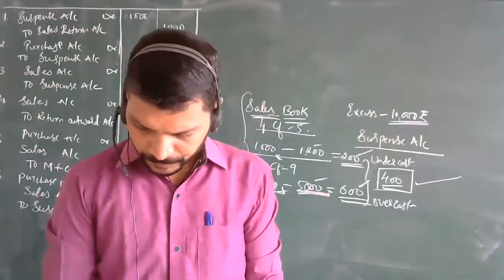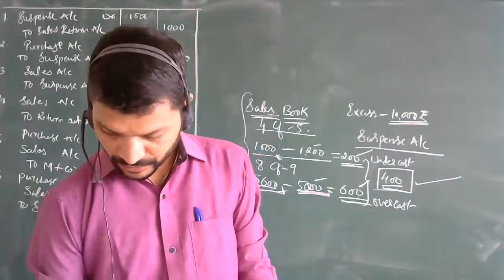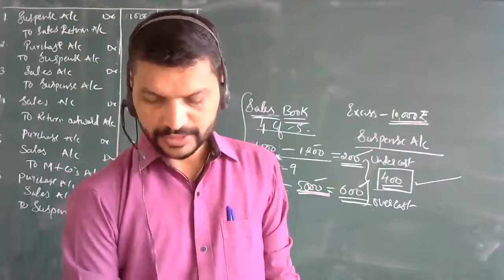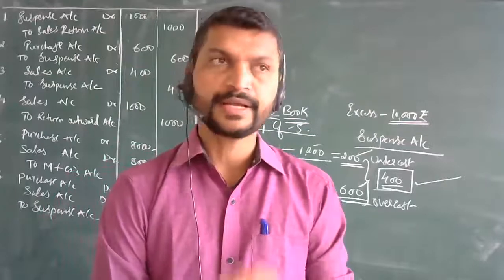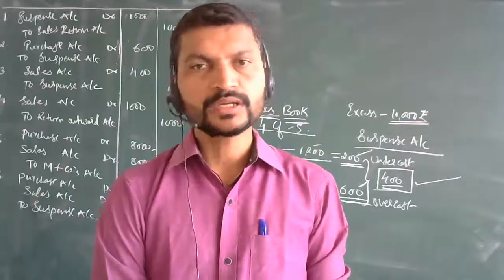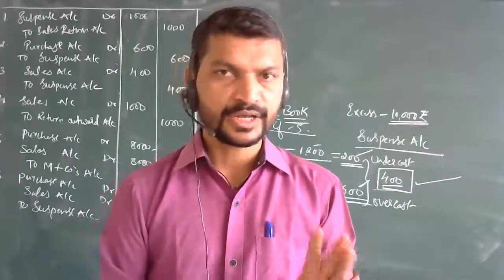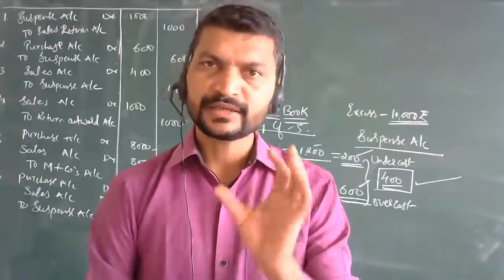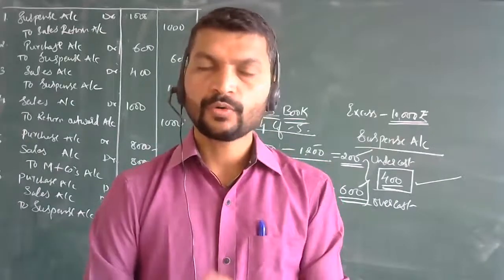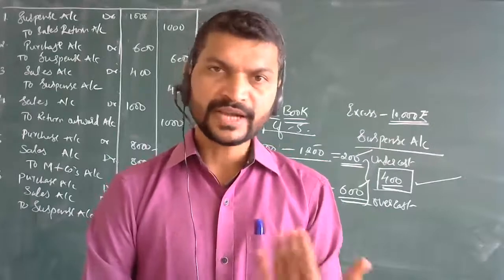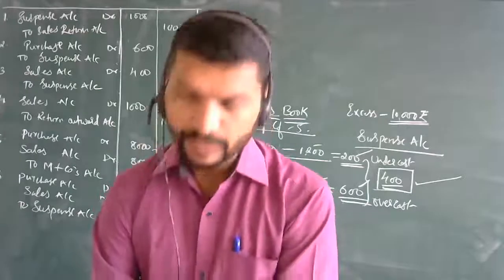Salary paid, rupees 2000, was debited to the employee's personal account. Here it has been taken to the employee's personal account. So this can be taken as a salary account debit to the employee's personal account. This is the entry for the correction. Just by reading it, you have to understand the expenses which are being made. So it is taken to the personal account, but that has to be paid to the salary account, right? So that is the correction that is made.